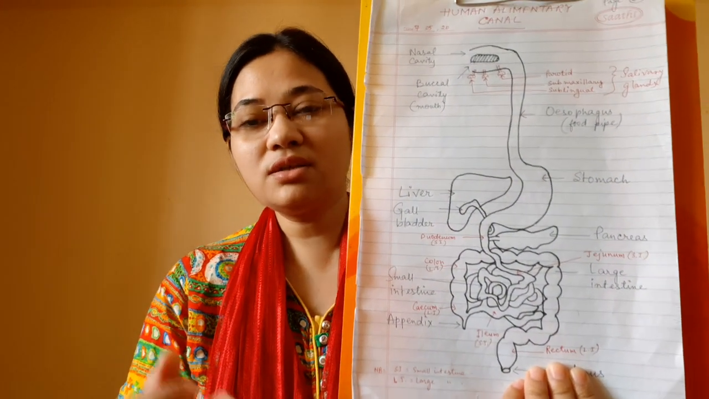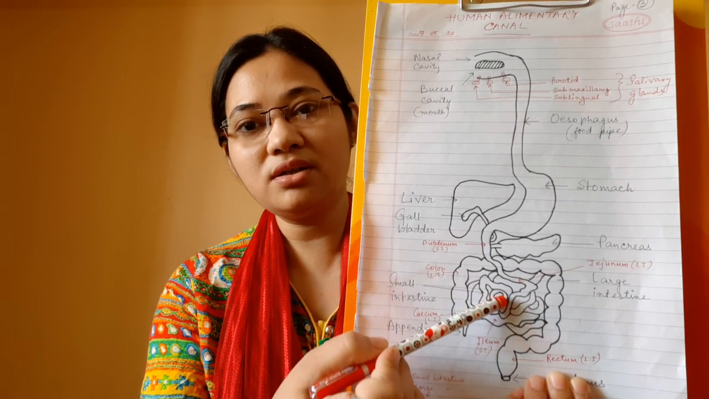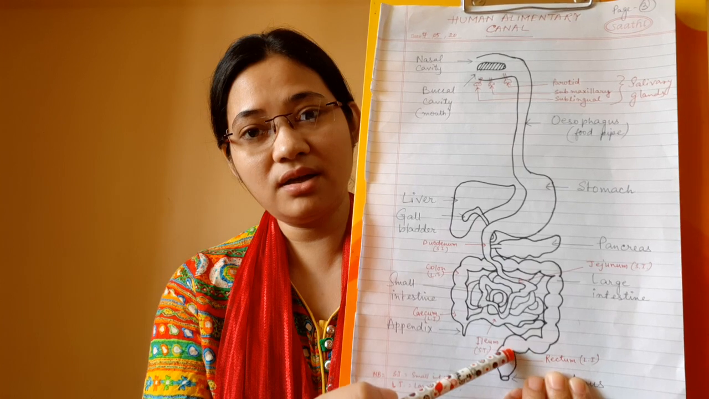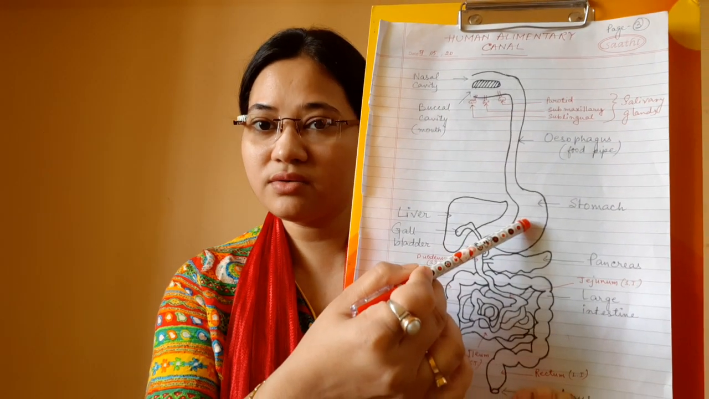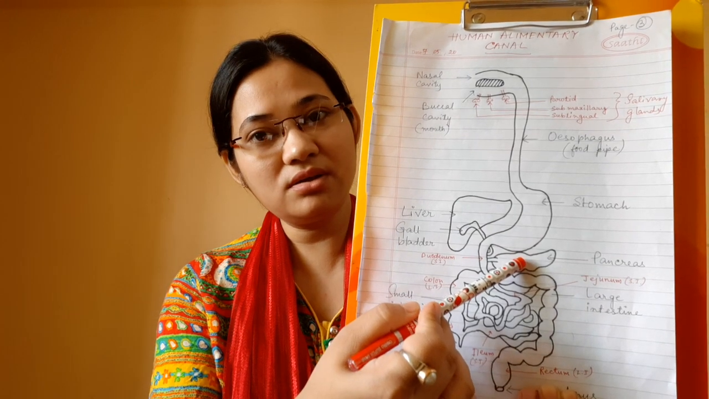Some questions will be there like: explain how food digestion takes place in the small intestine, what happens in the large intestine, what is the role of gastric juices, what are the roles of intestinal juices, what do you mean by pancreatic juices? Such kinds of important questions are related to this chapter.